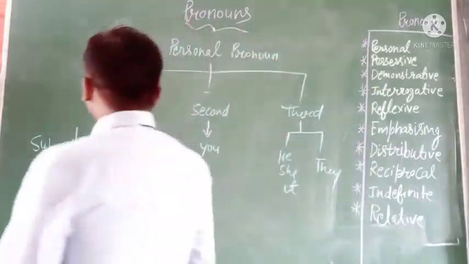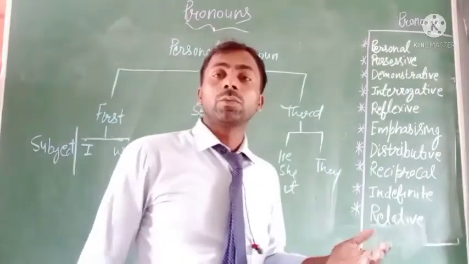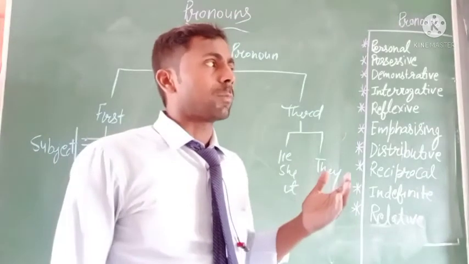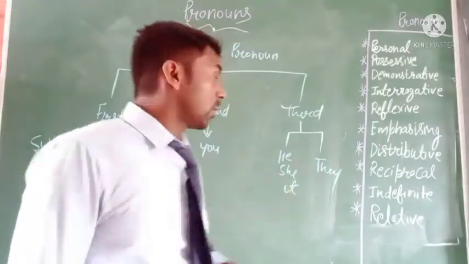And when we need to use an object as a pronoun, then which words can we use?